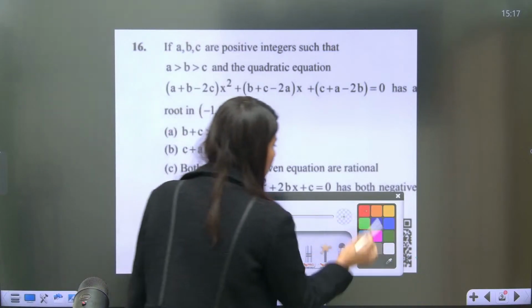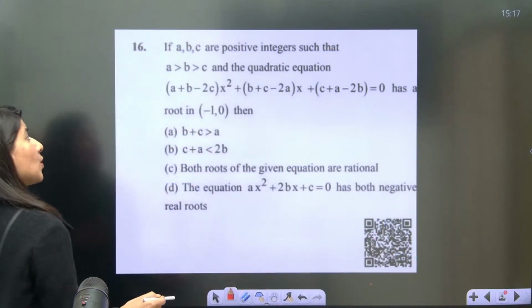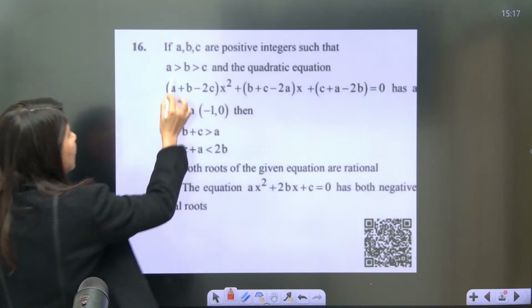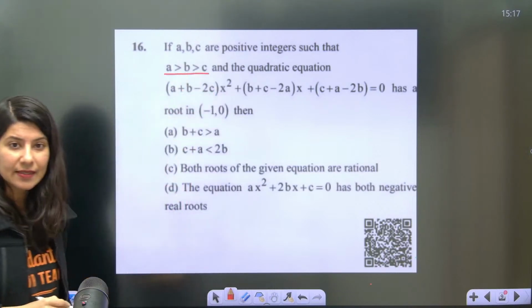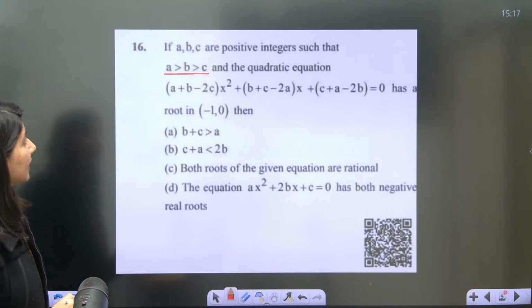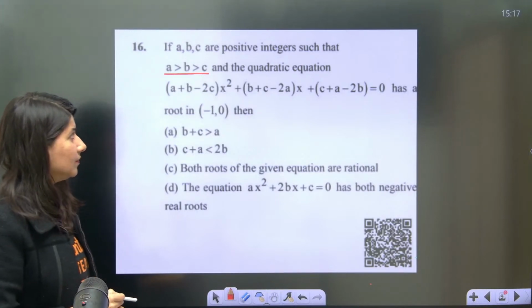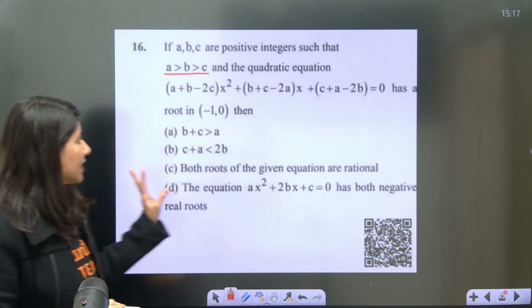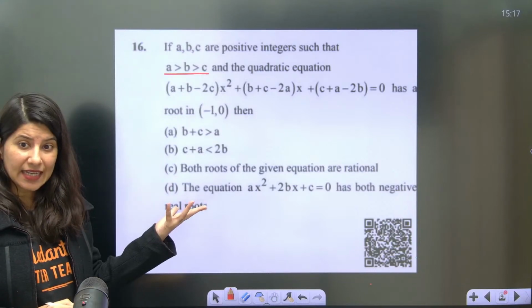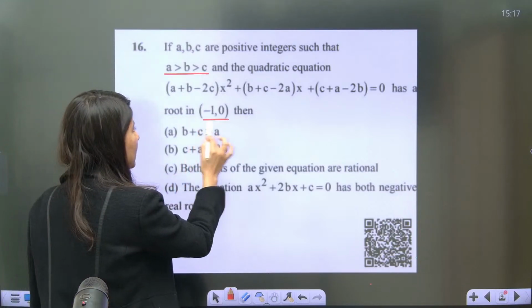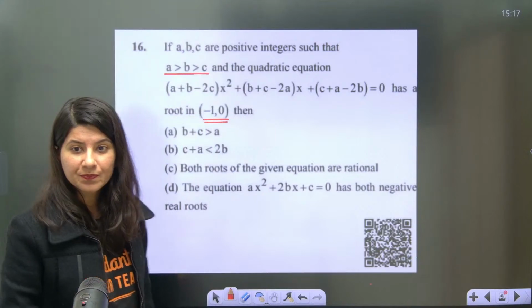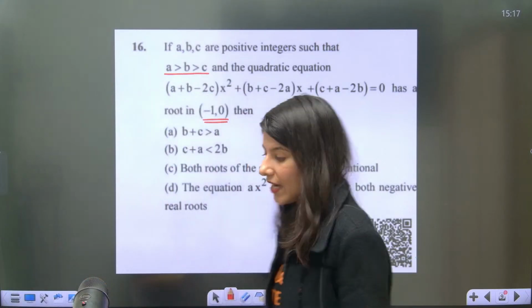So over here, a, b, c are positive integers such that a greater than b greater than c. And the quadratic equation is given. And they are saying that this quadratic equation has a root in (minus 1, 0). Are you understanding it?